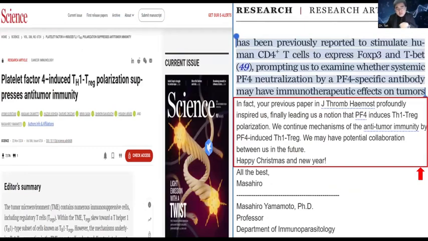And last year, in 2024, Professor Yamato from Japan published a very outstanding paper in Science. PF4-induced Th1 Treg polarization suppressed anti-tumor immunity, which is also based on the PF4 theory. So if you have time, I recommend you read this paper.